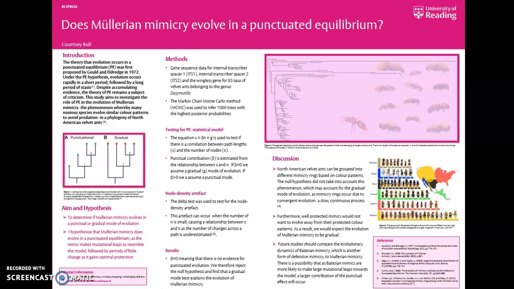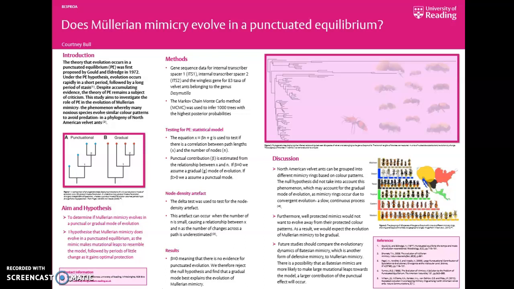We will observe a large percentage of the punctuated effect as the mimic makes mutational leaps towards resembling the model. This is followed by gradual evolution as the mimic evolves towards perfect mimicry, and then experiences periods of stasis as they don't want to out-evolve or evolve out of their protective colouring, as this will lower their fitness.